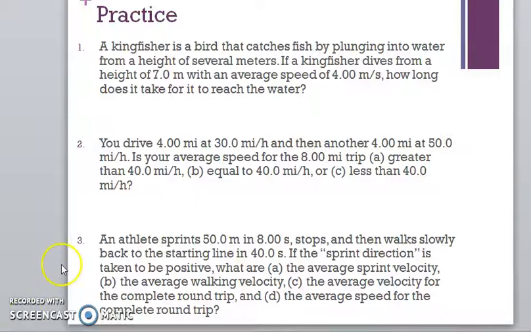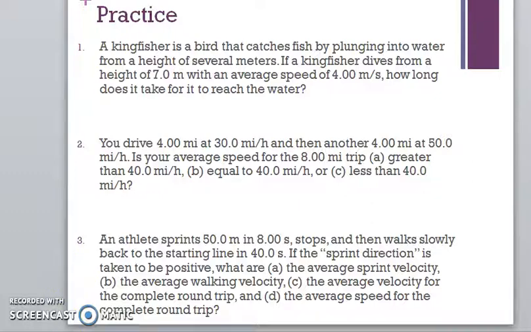Okay, and our last problem is an athlete sprints 50 meters in 8.00 seconds, stops, and then walks slowly back to the starting line in 40.0 seconds. If the sprint direction is taken to be positive, what are the average sprint velocity, the average walking velocity, the average velocity for the complete round trip, and the average speed for the complete round trip?